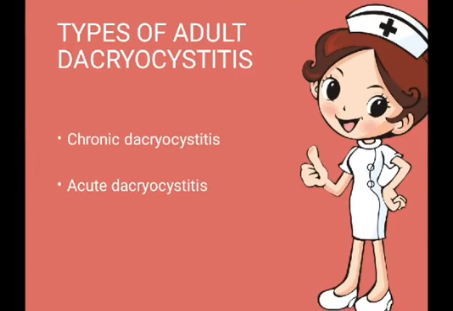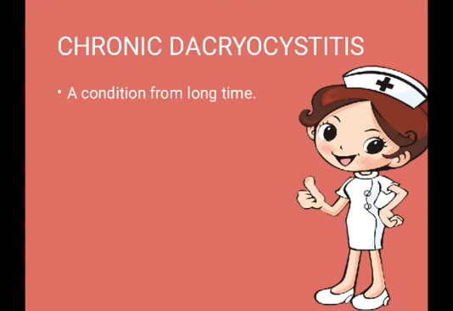Next one is types of adult dacryocystitis. We have two types of adult dacryocystitis. First one is chronic dacryocystitis and the second one is acute dacryocystitis. Our target is chronic dacryocystitis. Chronic dacryocystitis is a condition in which a patient is suffering from it for a very long time. That is why it is known as chronic dacryocystitis.